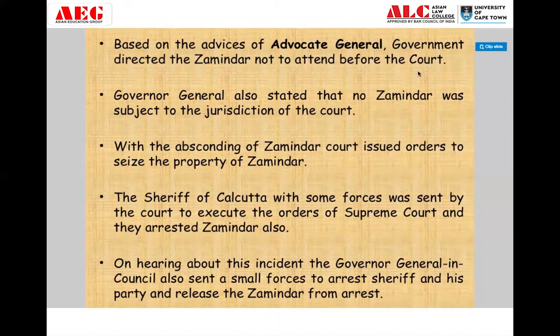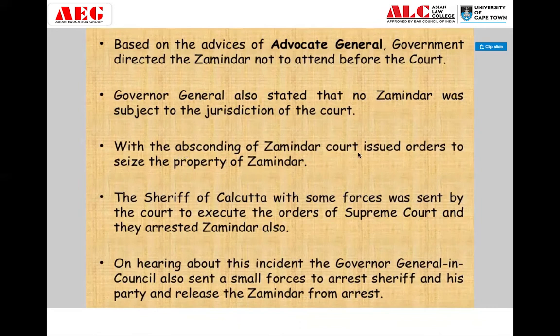The Governor General also stated that no Zamindar was subject to the jurisdiction of the Supreme Court. Now, what was decided by the Governor General? The council decided that no Zamindar, because a Zamindar directly comes under the East India Company, because their work is to collect the revenue, they directly come under the government. No government employee or servant of the company is subject to the jurisdiction of the Supreme Court. That means the court cannot interfere in the internal matters of the company, and therefore no Zamindar is subjected to the jurisdiction of the court. The court cannot punish the Zamindars.